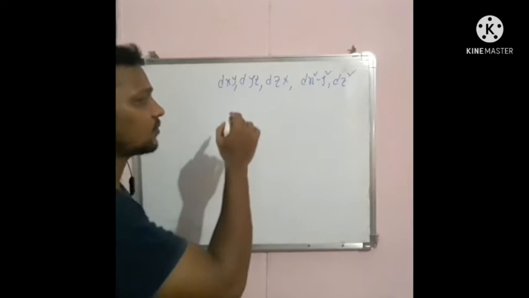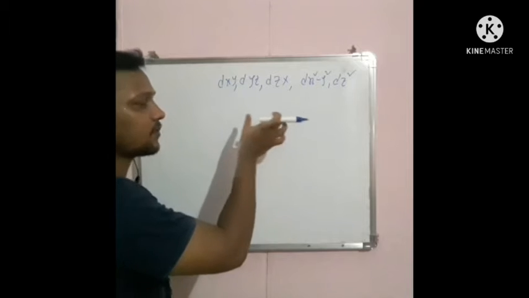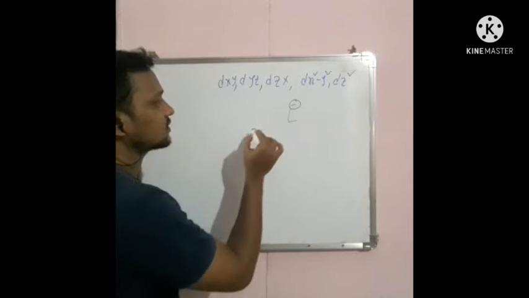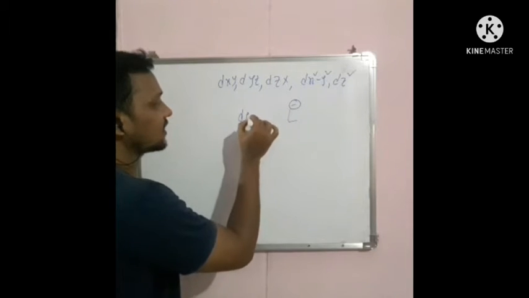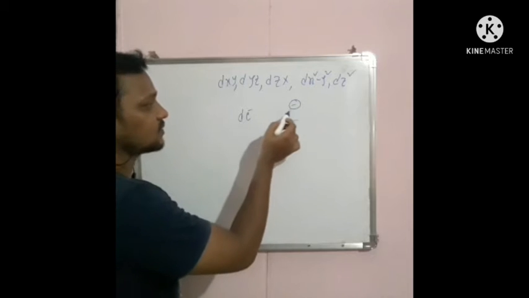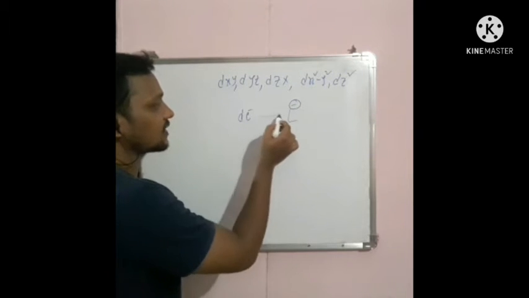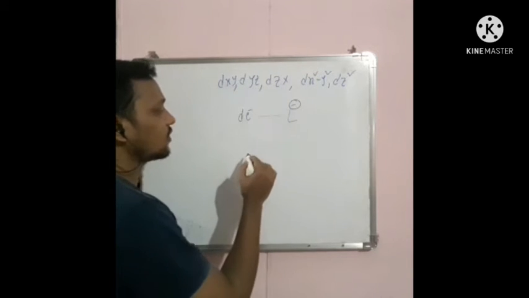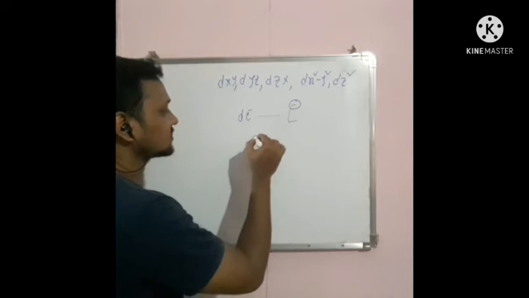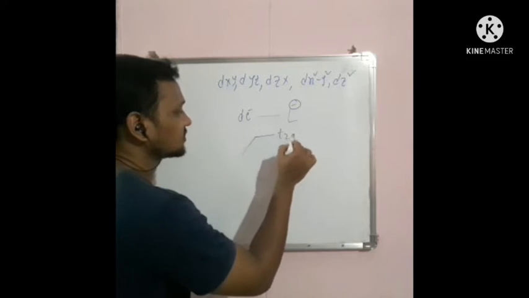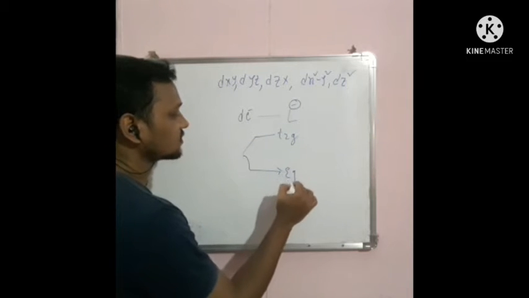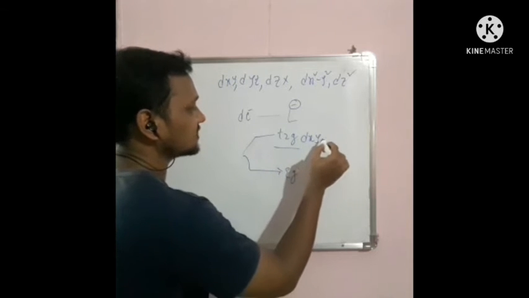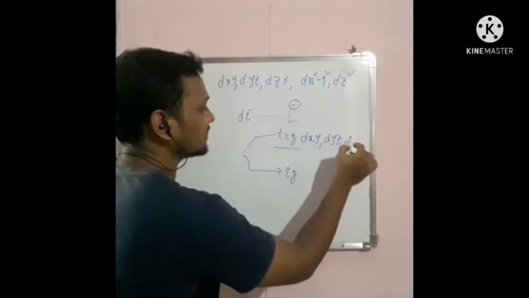When the d orbitals interact with the ligands, there are repulsive forces between them. The ligand has a lone pair of electrons and the d orbitals have electrons, so the interaction may be repulsive. Due to these repulsive forces, the d orbitals divide into two sets: one is the t2g orbitals and the other is the eg orbitals. The t2g orbitals are the threefold set: dxy, dyz and dzx.